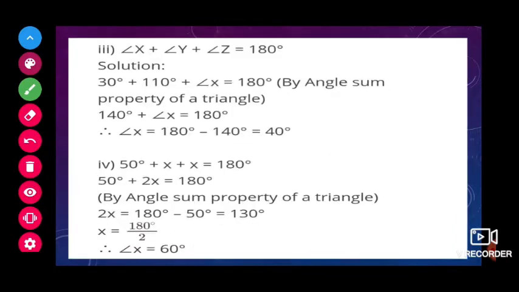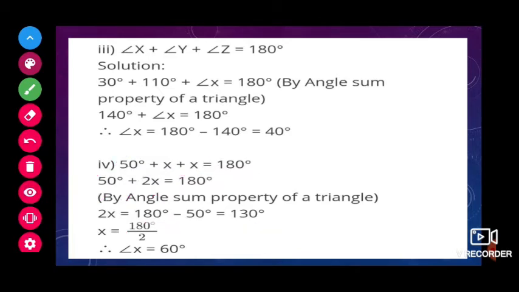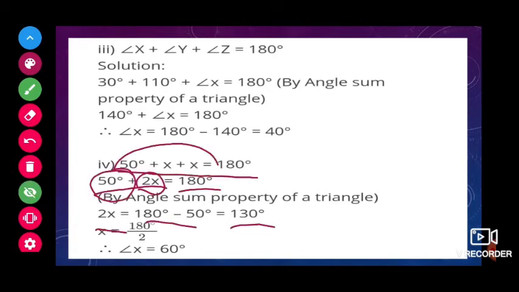So we will take it like that only. That is 50 plus x plus x is equal to 180. x plus x we can take as 2x, so 50 plus 2x equals 180. Now 2x is equal to 180 minus 50, 130. So each angle x will be 130 by 2, 65 degrees.